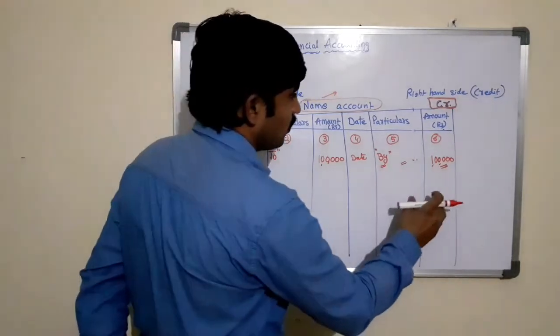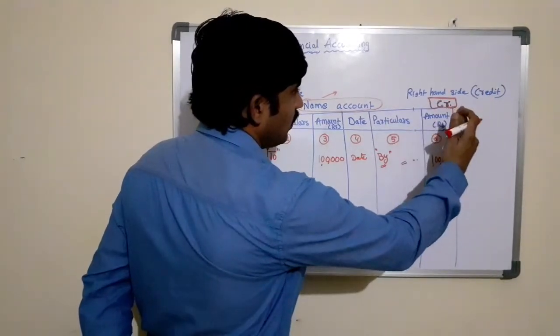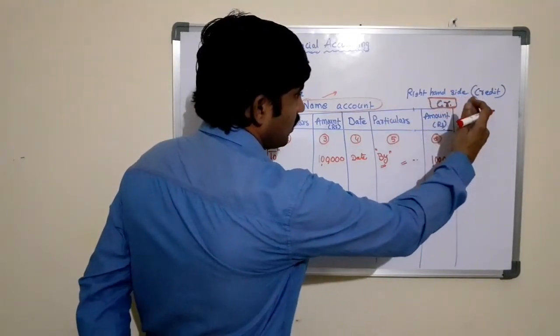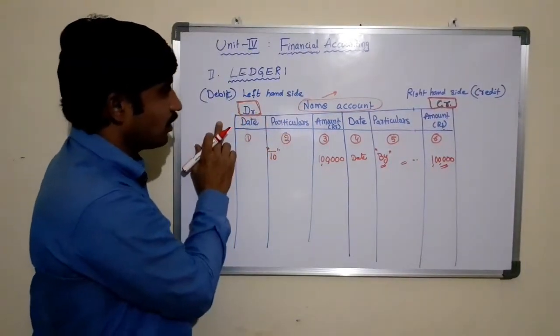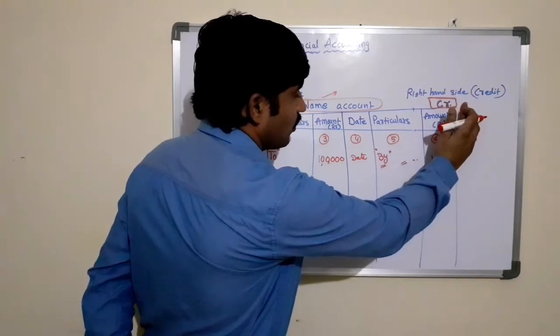We write this at the top of the account at the right edge. So it is the left edge of the account and the right edge of the account.